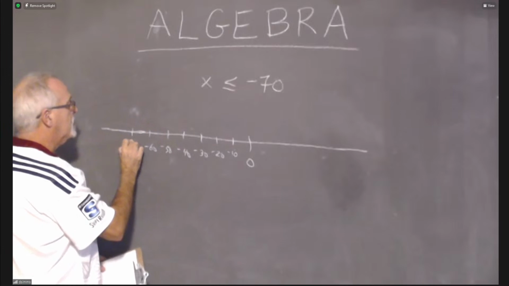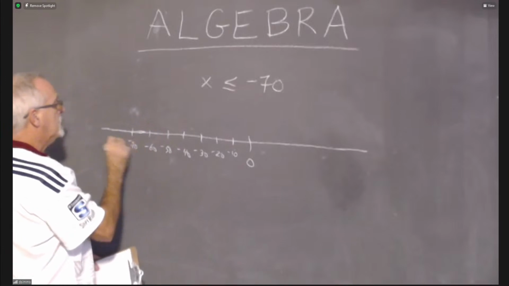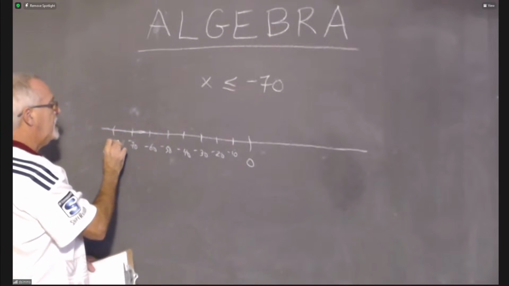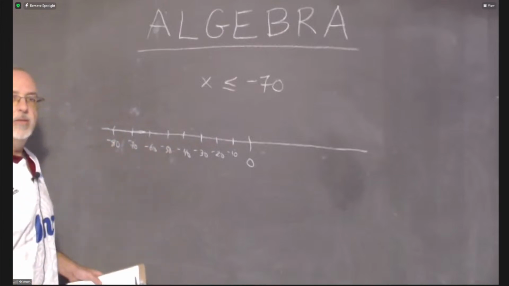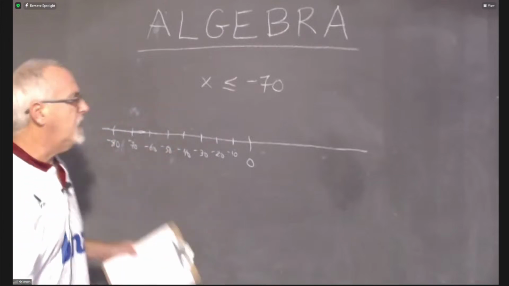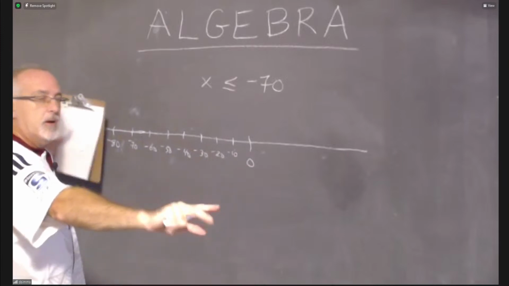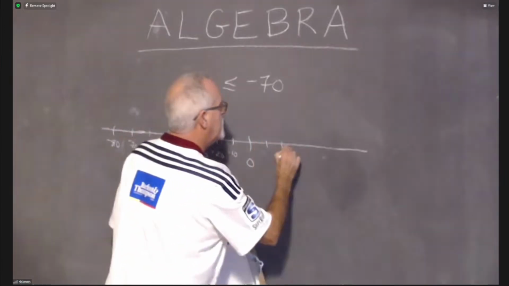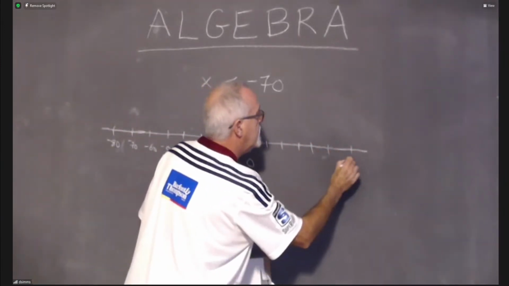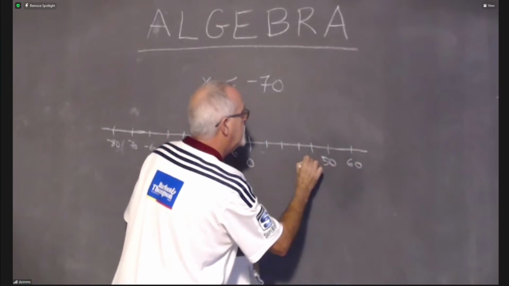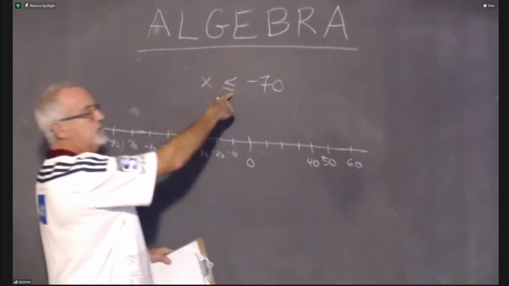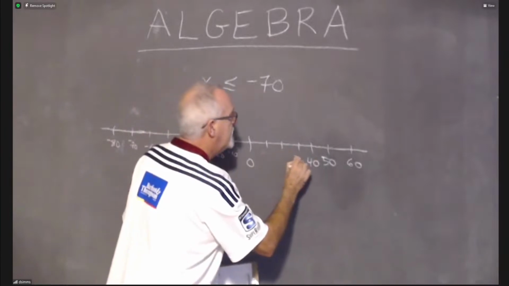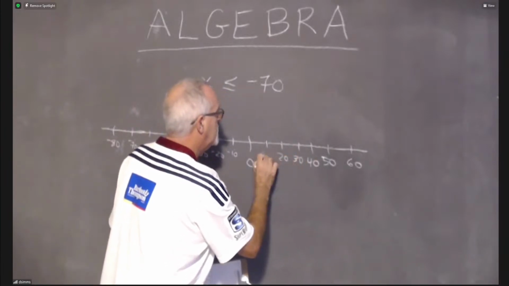I'm going to make it longer, though, because I want to make sure to show -80 so that I show numbers on either side of -70. That's hard to read. It's small. It's cluttered. I can deal with this by making it bigger. And I'll show 10, 20, 30, 40, 50, 60, and quickly scale them. I see I'm using the less than side, so a lot of this number line I'm not going to need.